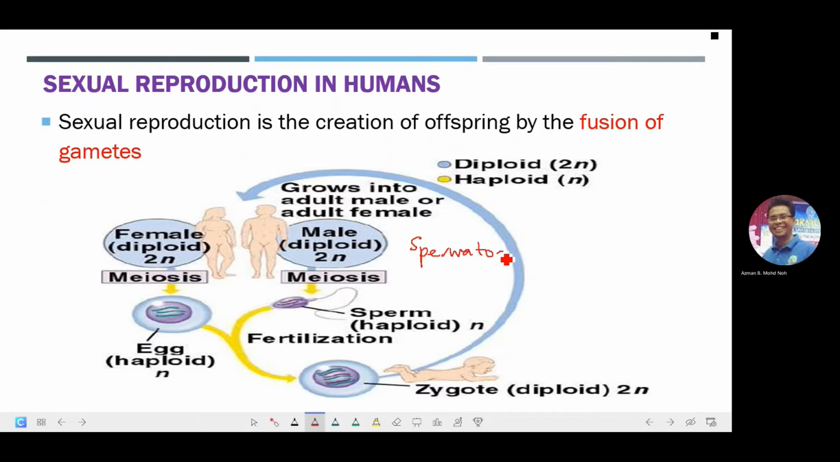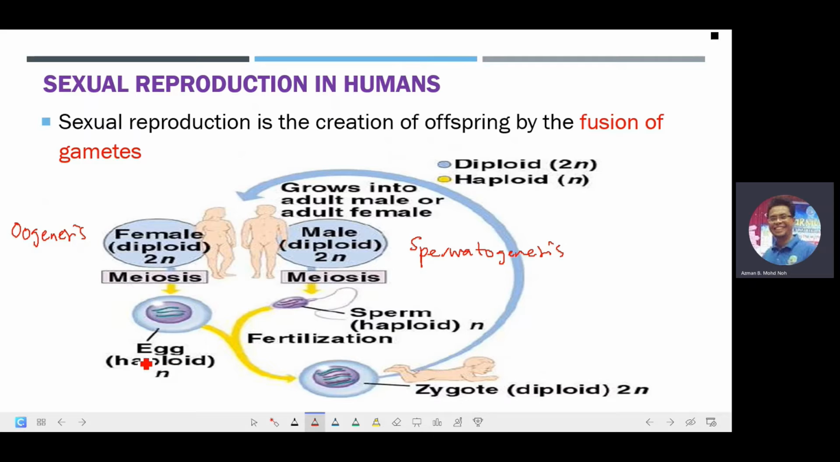spermatogenesis, in which this diploid male individual will undergo the process of meiosis, and this will produce a haploid male gamete, which is also known as the sperm. Meanwhile, the female individual, which is also diploid, of course, will be undergoing the process of oogenesis, in which meiosis will occur, and this will be producing the haploid female gamete, also known as the egg cell